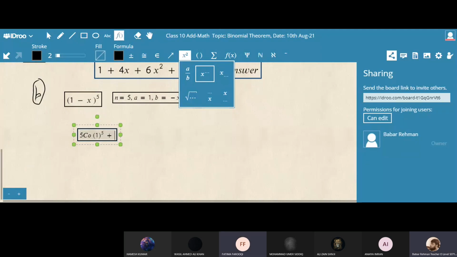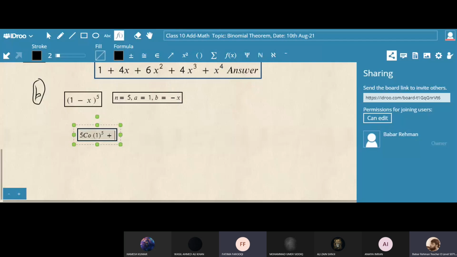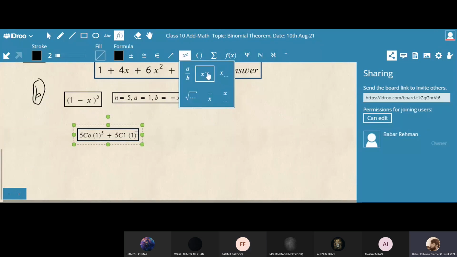5C1, then 1 power 4. What about b? Minus x. Minus x, very good, and power 1, so we don't write the 1 over there. Then the next step, 5C2, 1 power 3. Now what should I write here?